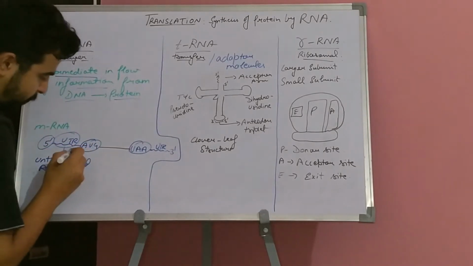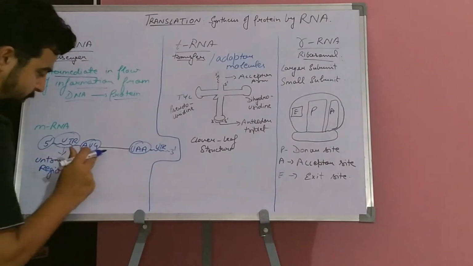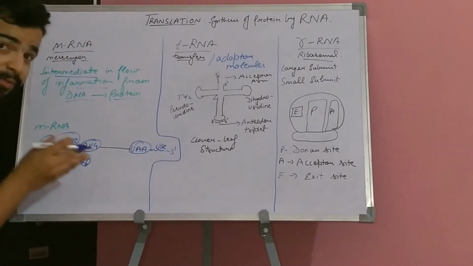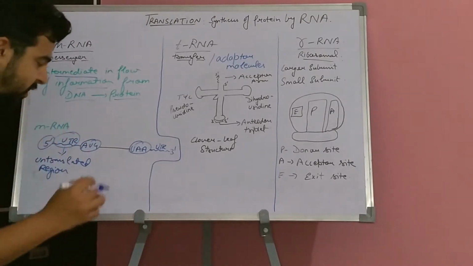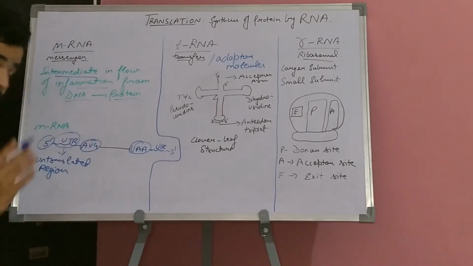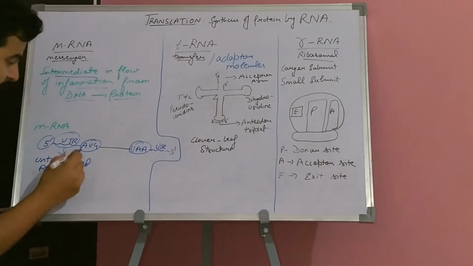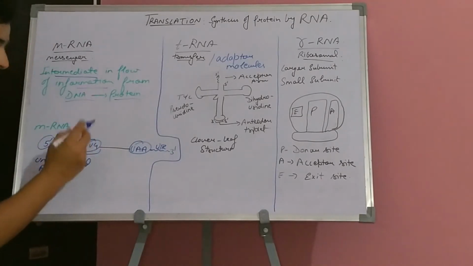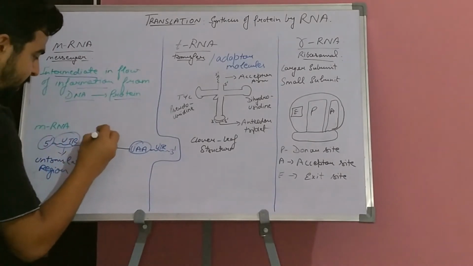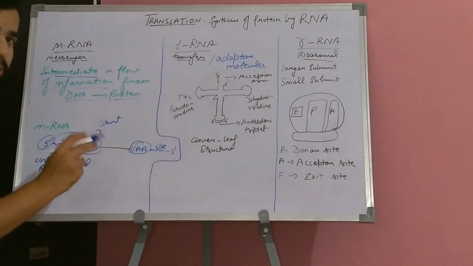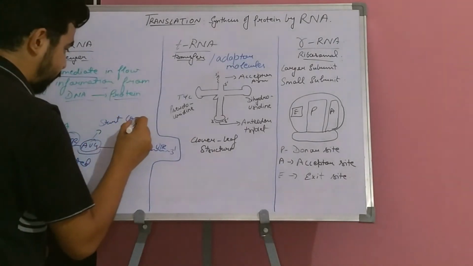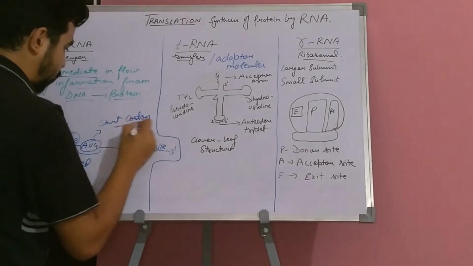Somewhere from here, after a 4-5 nucleotide sequence, the translation process starts, and it will start from the start codon, which is AUG. This is a very important point, that AUG is the start codon, and sometimes it is GUG also.